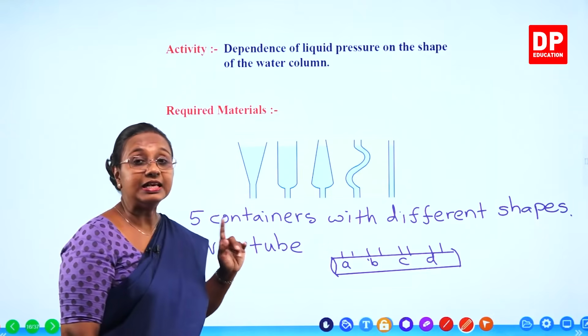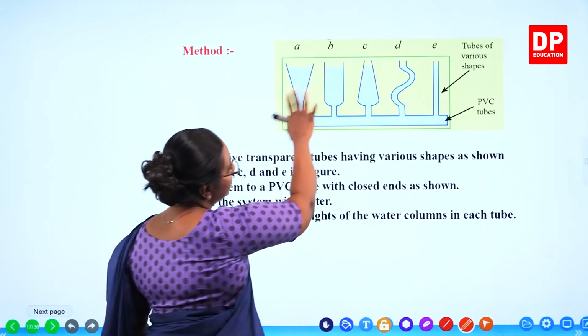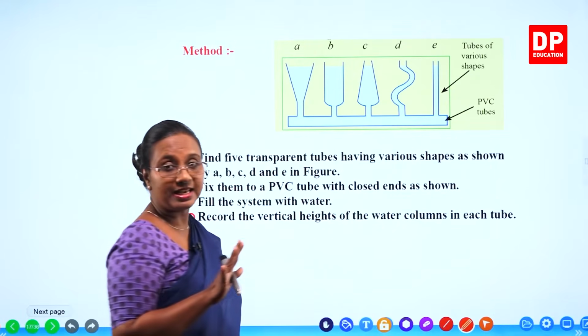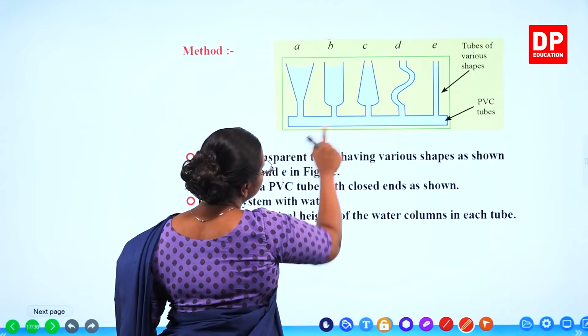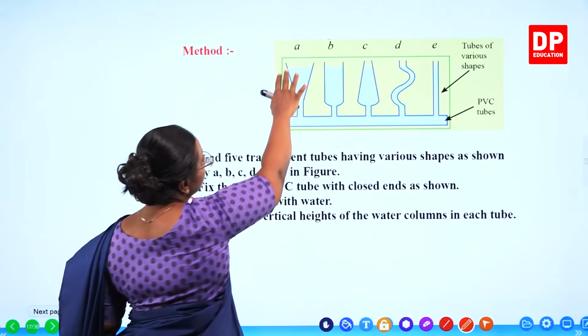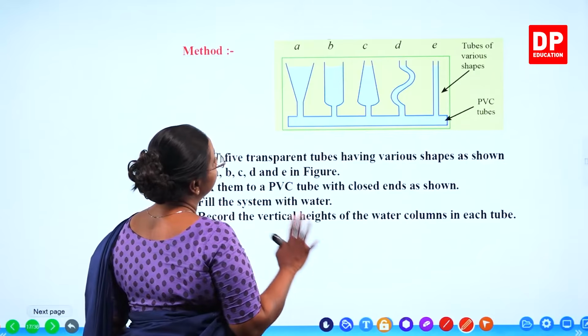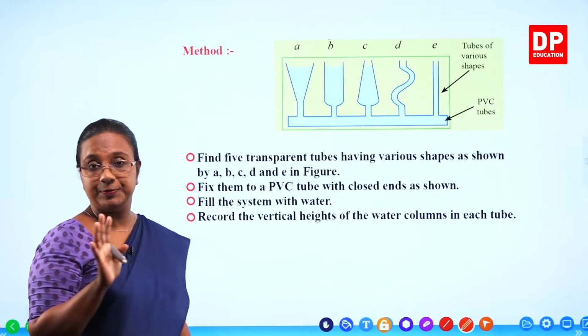So let's look at the procedure again. So the method. As I told you, all students, can you all see the setup? Now here we have the PVC tube. Now you can see the holes made there and the containers have been fixed, and also you can see the water has been filled and we have labeled it as A, B, C, D and E.